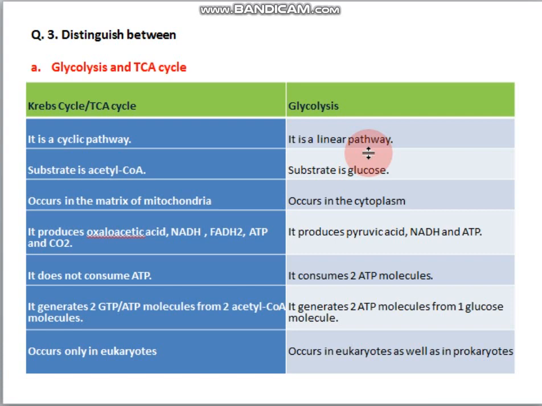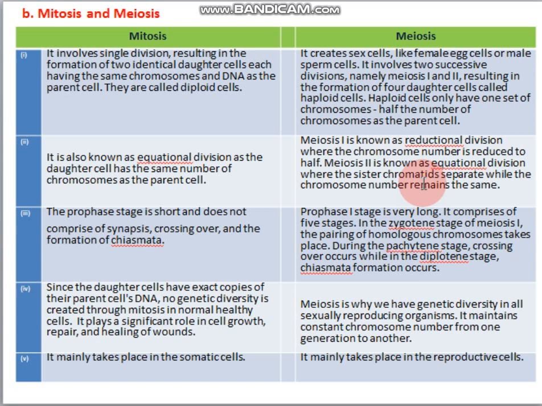Alright, so we know that TCA cycle is a cyclic pathway. That's what's called a cycle, and glycolysis is linear. Okay, so the substrate here is acetyl coenzyme A. Here it is glucose. And here it occurs in the mitochondria. Here it occurs in the cytoplasm. Okay, all that. Now the next difference we need to tell is between mitosis and meiosis cell division.